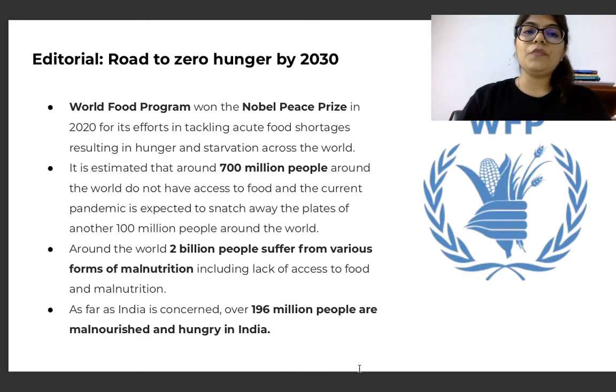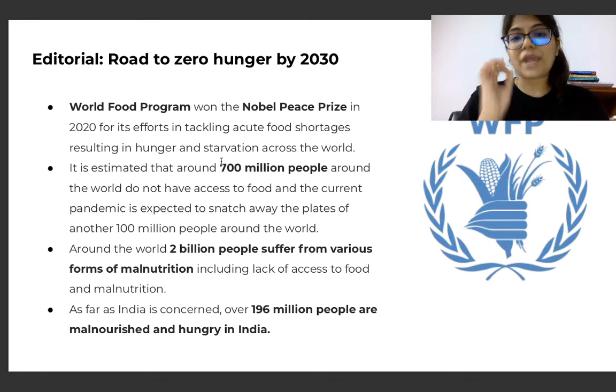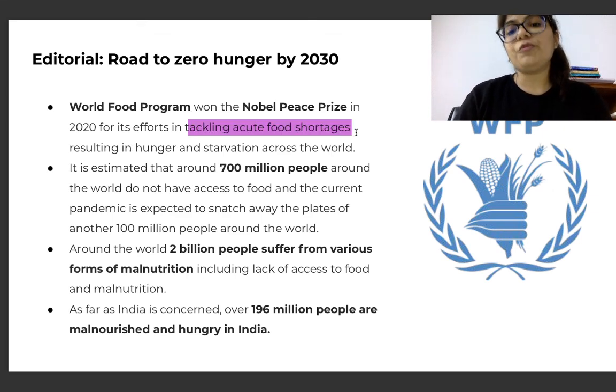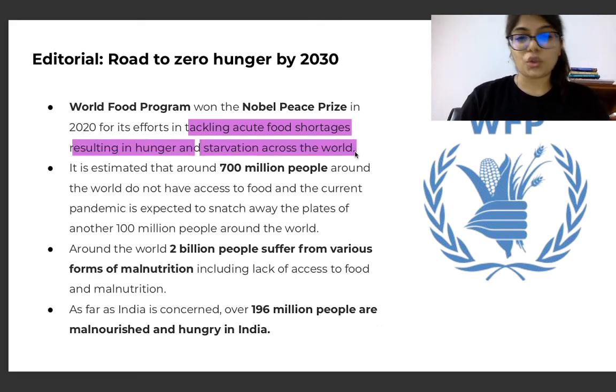Now, we know that World Food Program won the Nobel Peace Prize. In that regard, there is an editorial regarding the same. This prize, the Nobel Peace Prize in 2020 to the World Food Program, is for efforts in tackling acute food shortage resulting in hunger and starvation across the world.